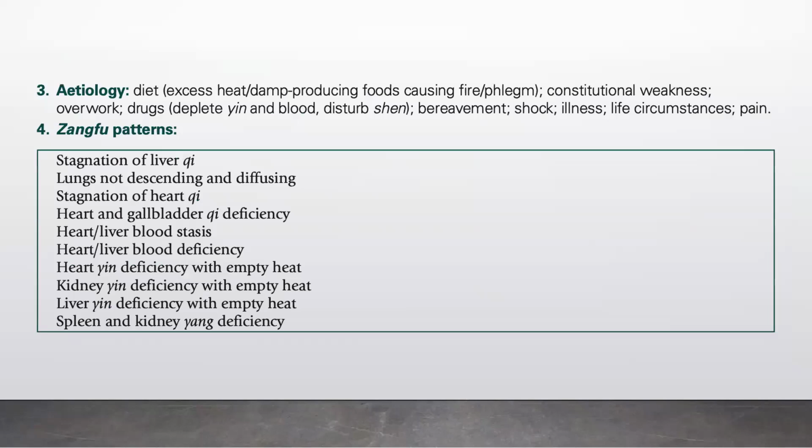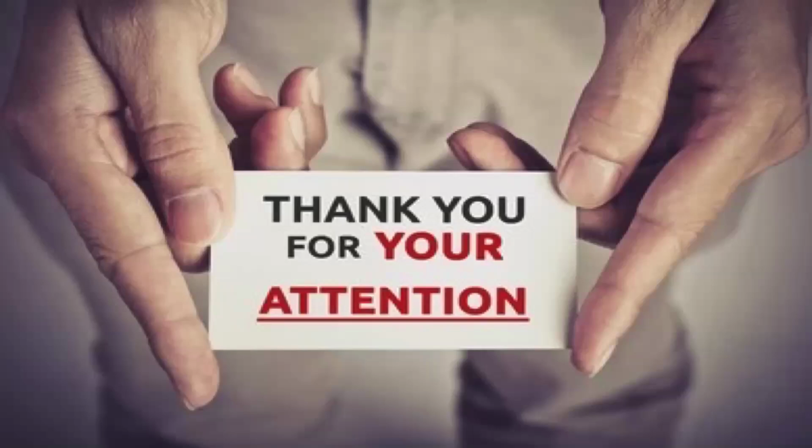Now let's go to Zang Fu patterns. Here we have stagnation of liver qi, lungs not descending and diffusing, stagnation of heart qi, heart and gallbladder qi deficiency, heart-liver blood stasis, heart-liver blood deficiency, heart yin deficiency with empty heat, kidney yin deficiency with empty heat, liver yin deficiency with empty heat, and spleen and kidney yang deficiency.